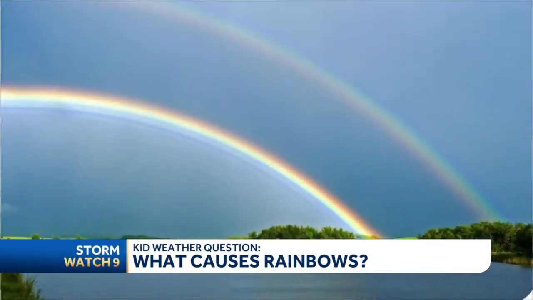Now, raindrops come in all shapes and sizes. I know they make them in the teardrop shape in books and movies, but they can be little circles or even little flat pancake type shapes. And because of that, the sunlight can bounce twice inside that raindrop and create what is a secondary rainbow. That, of course, means 2 pots of gold.